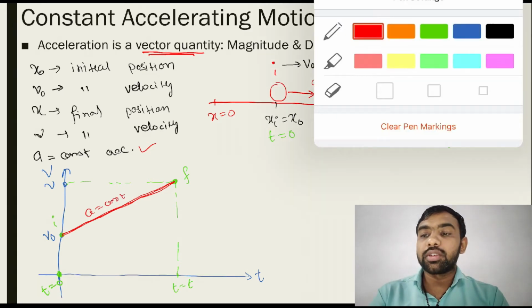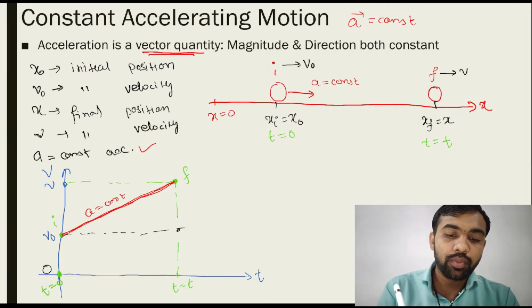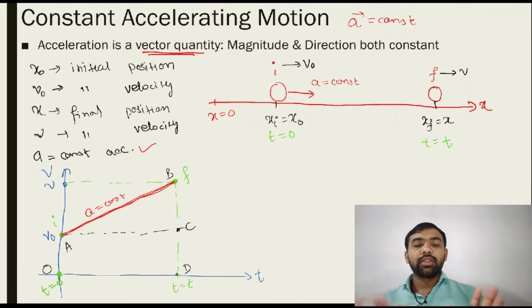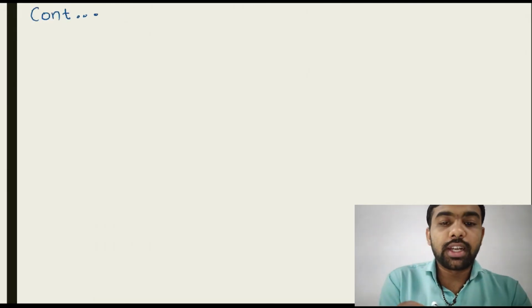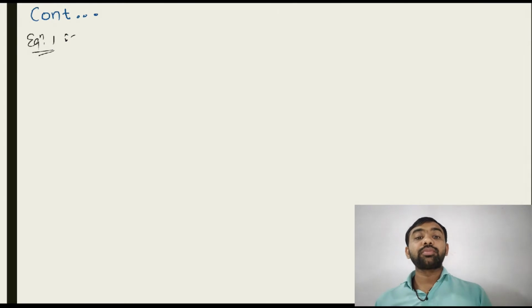Let's give names to the different points on the graph: O, A, B, C, D and so on. Now equation 1, we derive the first equation.